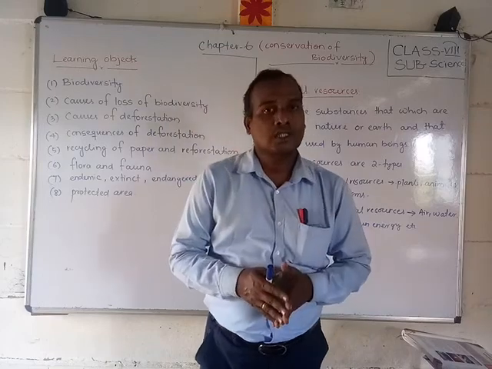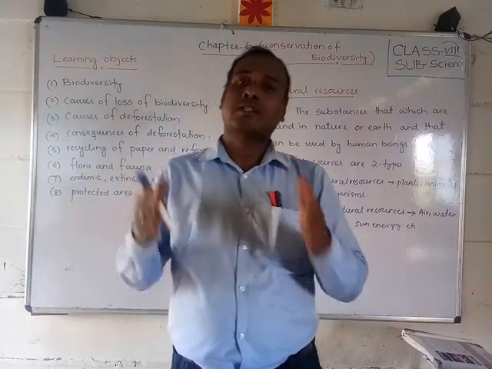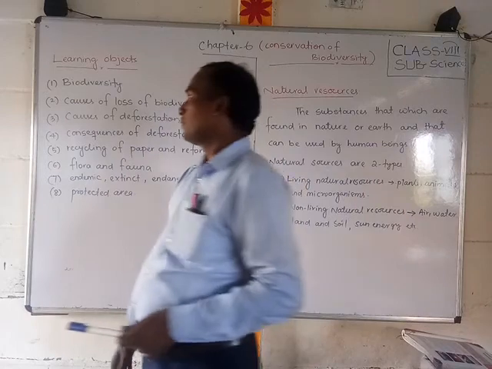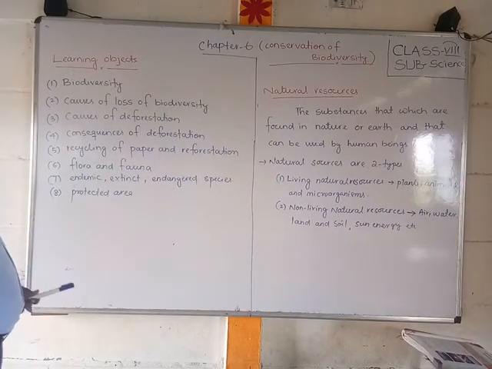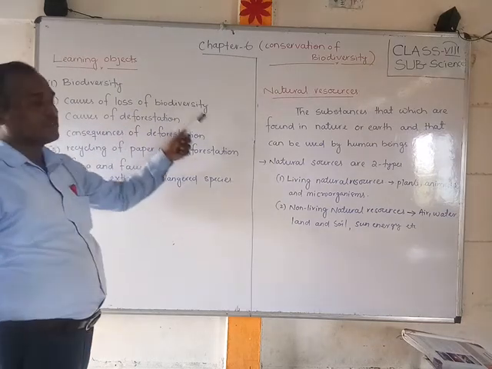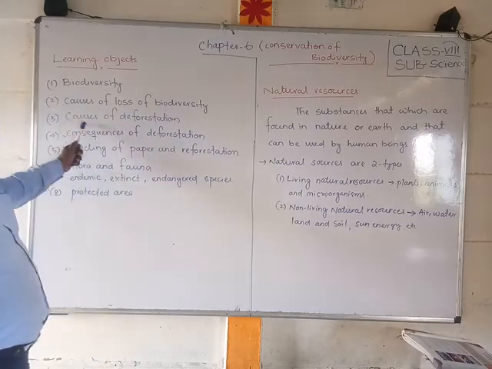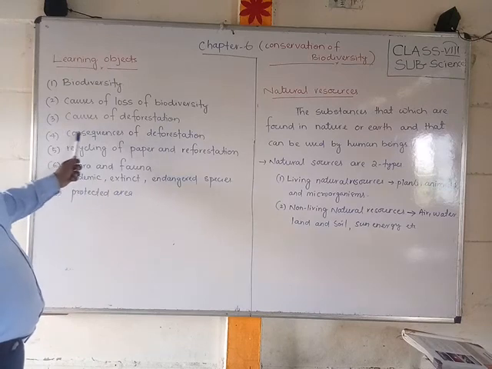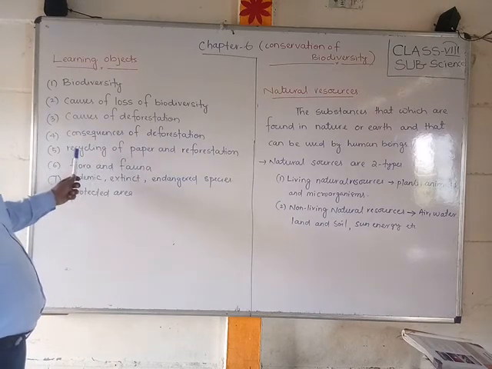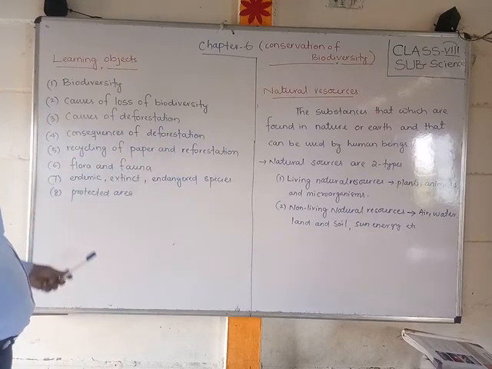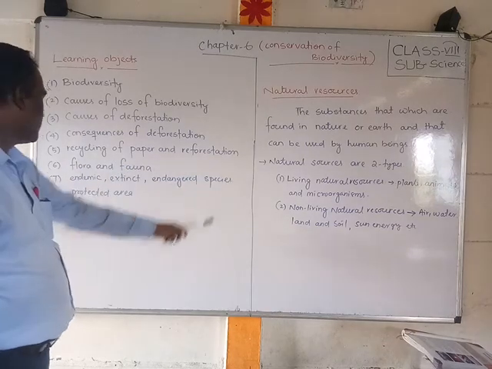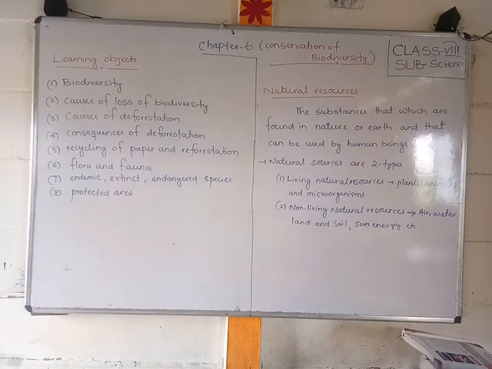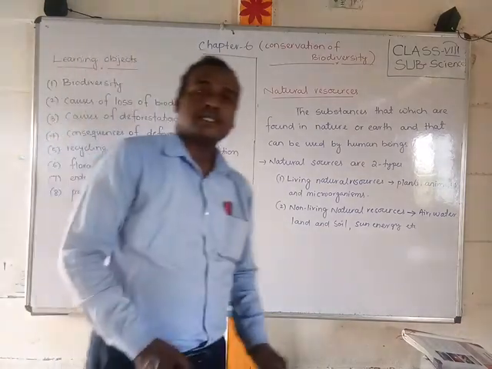Before going into the chapter, we have to see the learning objectives. First of all, we have to discuss what biodiversity is. Second is the causes of loss of biodiversity. Third, the causes of deforestation, consequences of deforestation, recycling of paper and reforestation, flora and fauna, endemic, extinct and endangered species, and protected areas. These 8 parts we will mainly discuss in this chapter.